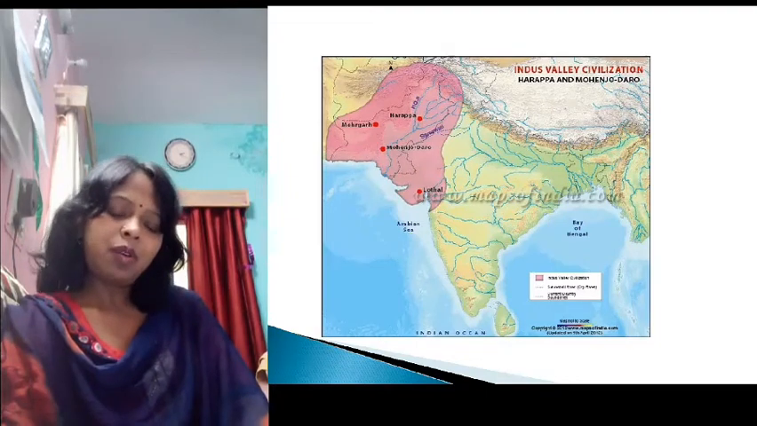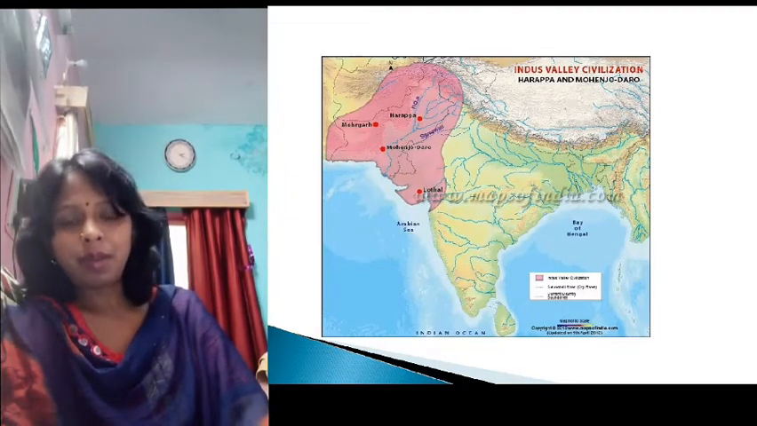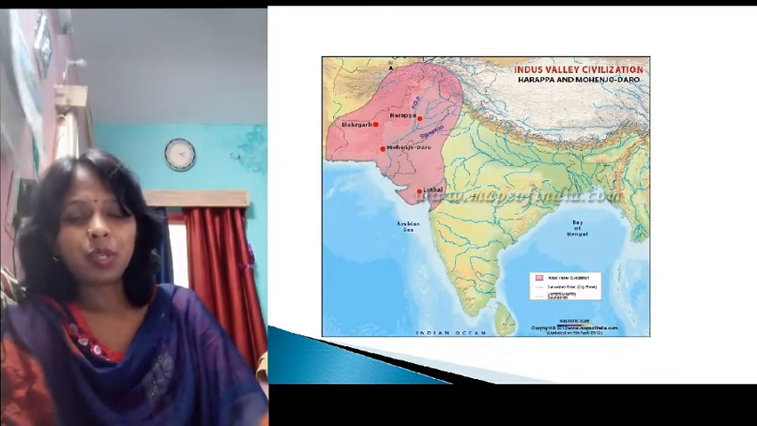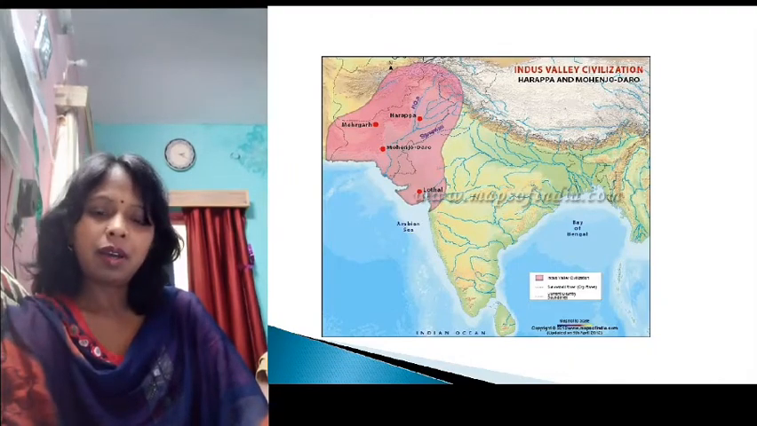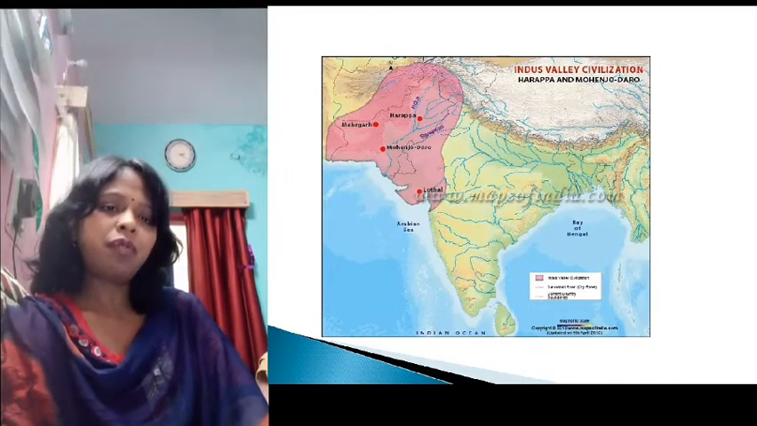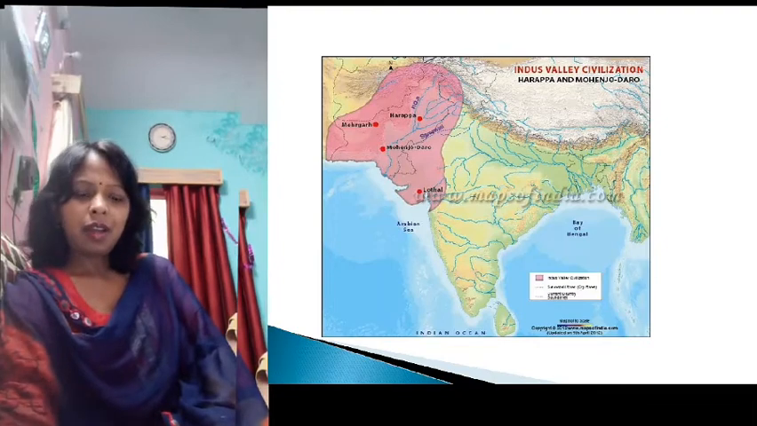After Harappa, many cities developed and were discovered, like Mohenjo-daro, Lothal, Kalibangan, etc. These are the cities of urban civilization.